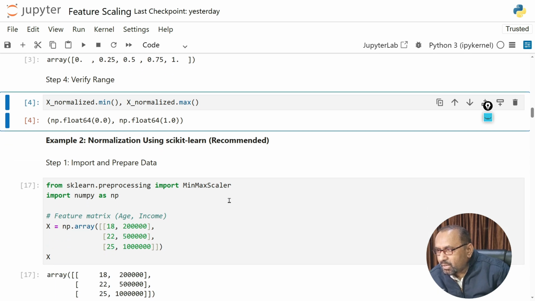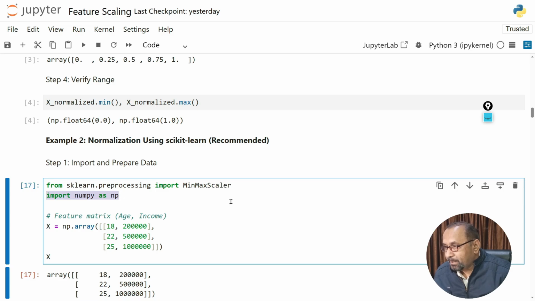Now here we have one more example, example number 2, normalization using scikit-learn. Whenever we train a model, or we want to develop machine learning models, we can use them one by one. So before using these, we need to import the required modules. So here we import and prepare the data set. From sklearn dot preprocessing, import MinMaxScaler. MinMaxScaler is required to be imported here, and we are also using numpy as np.